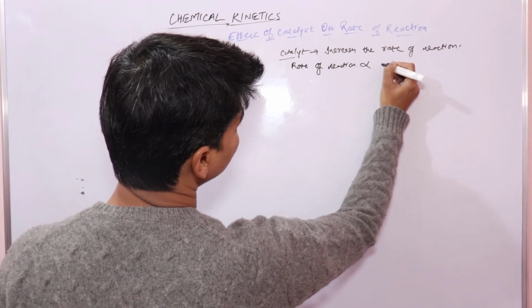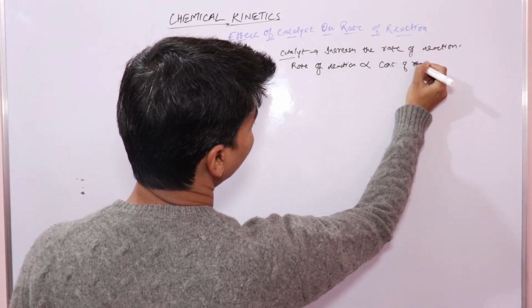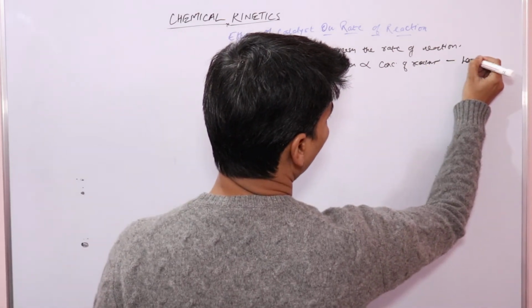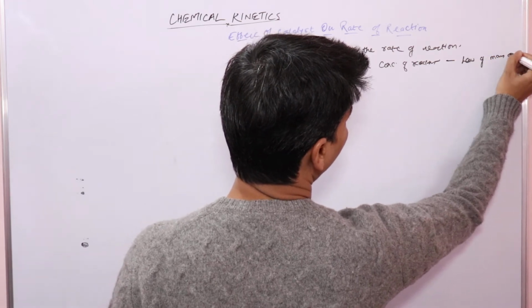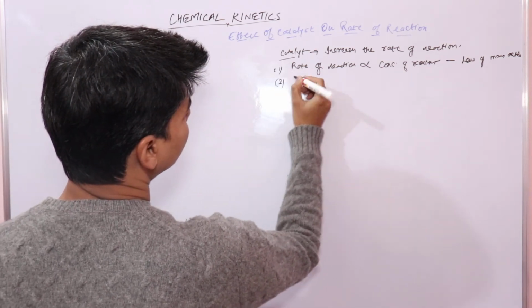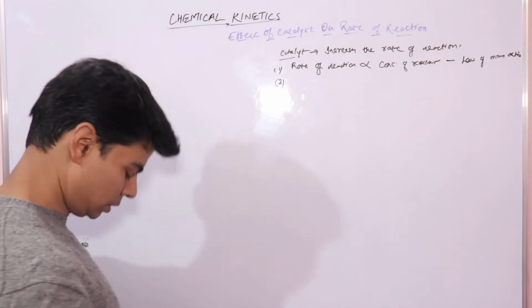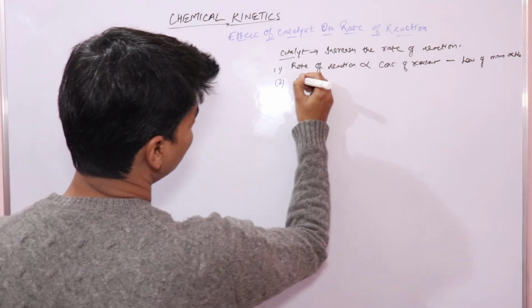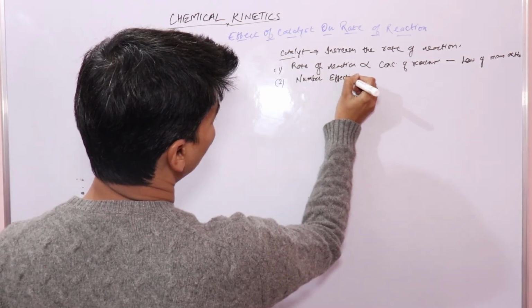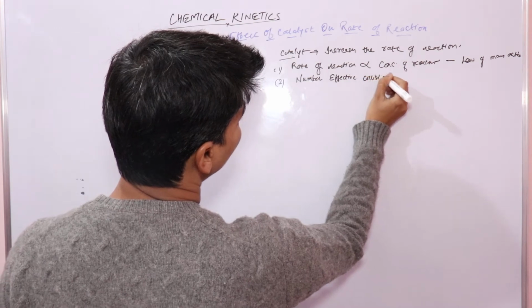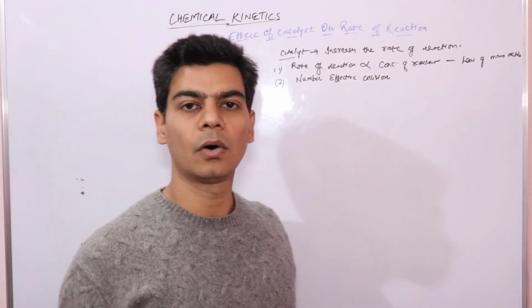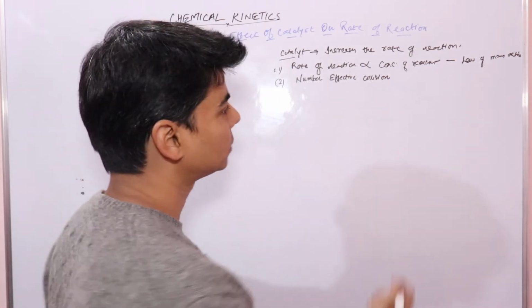So rate of reaction, first, is directly proportional to concentration of reactants, right? This is as per law of mass action. Second, it depends on the number of effective collisions. And effective collisions between reactant molecules depend on the energy that they carry, right?